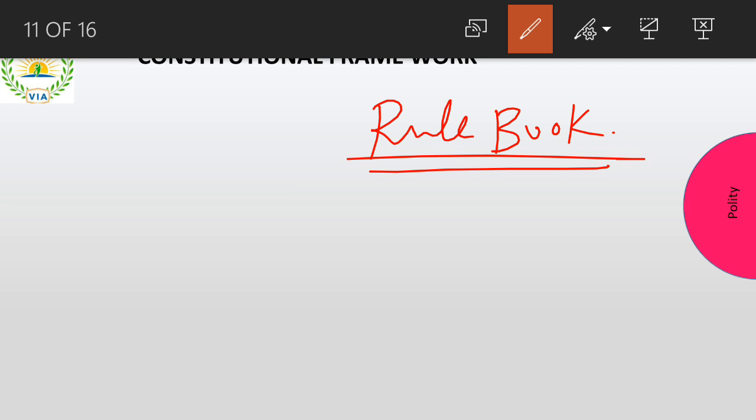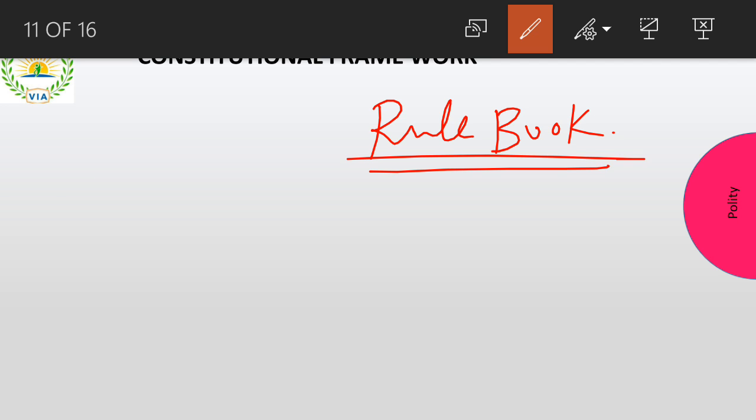Now we have different forms and types of constitution, and all that I will be discussing once we finish the NCERTs, right? So this is all about NCERT. If you are not understanding anything, don't worry so much. It is the first class of polity, it's fine. Once I start your main portion, that is once I start polity as a subject, I will explain each and every word again. I will explain the definition of each and every word, right? So you don't have to worry so much, it's just the beginning.